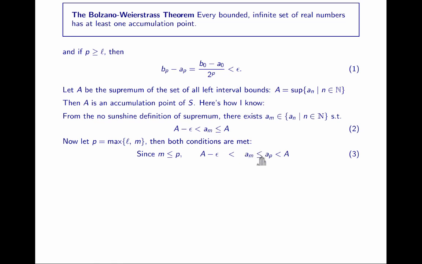AM is less than or equal to AP. That follows from the nested observation that my left-hand side always moves to the right. And that's less than or equal to A because A is an upper bound. Furthermore, since P is greater than or equal to L, well, if P is greater than or equal to L, we know precisely what the consequences are. It's this. So that's what we have written here.